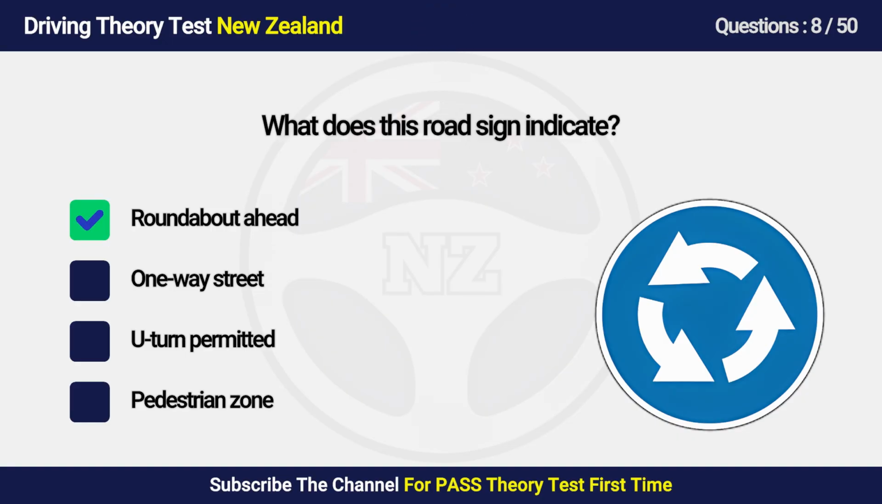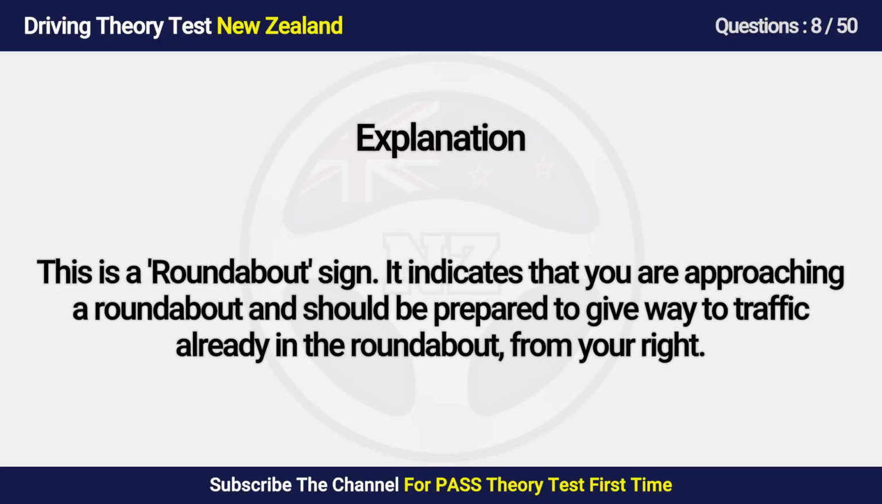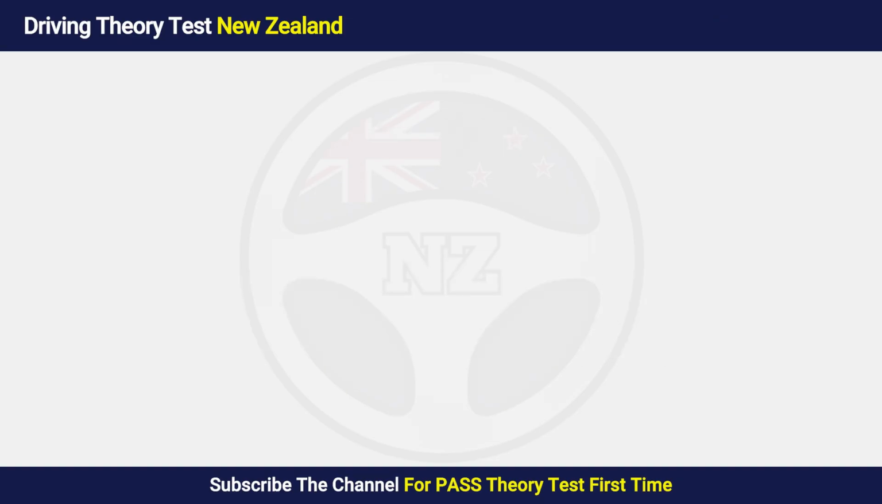Answer is A. Roundabout ahead. This is a roundabout sign. It indicates that you are approaching a roundabout and should be prepared to give way to traffic already in the roundabout from your right.